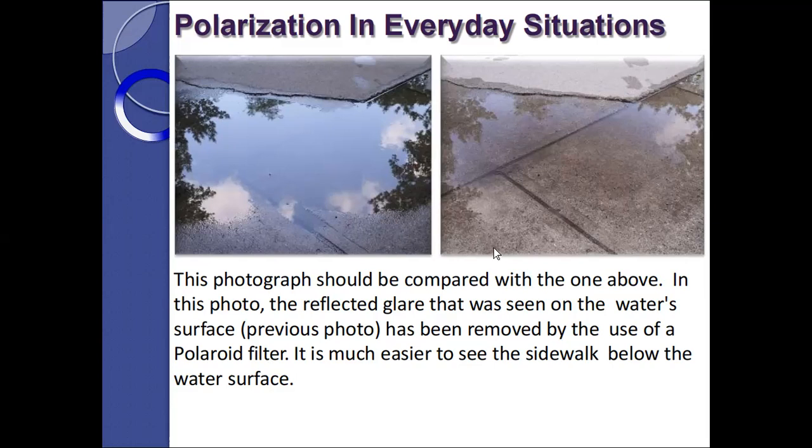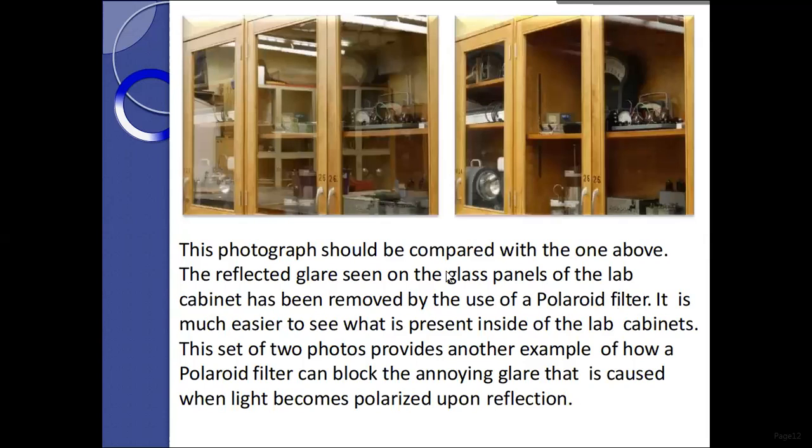So we have seen, this is our real life example of polarization. We can see the picture of the sky inside the street with water. Okay. So this photograph should be compared with the one above. The reflected glare seen on the glass panels of the lab cabinet has been removed by the use of a Polaroid filter. It is much easier to see what is present inside the lab cabinets. This set of two photos provides another example of how a Polaroid filter can block the annoying glare that is caused when light becomes polarized upon reflection.